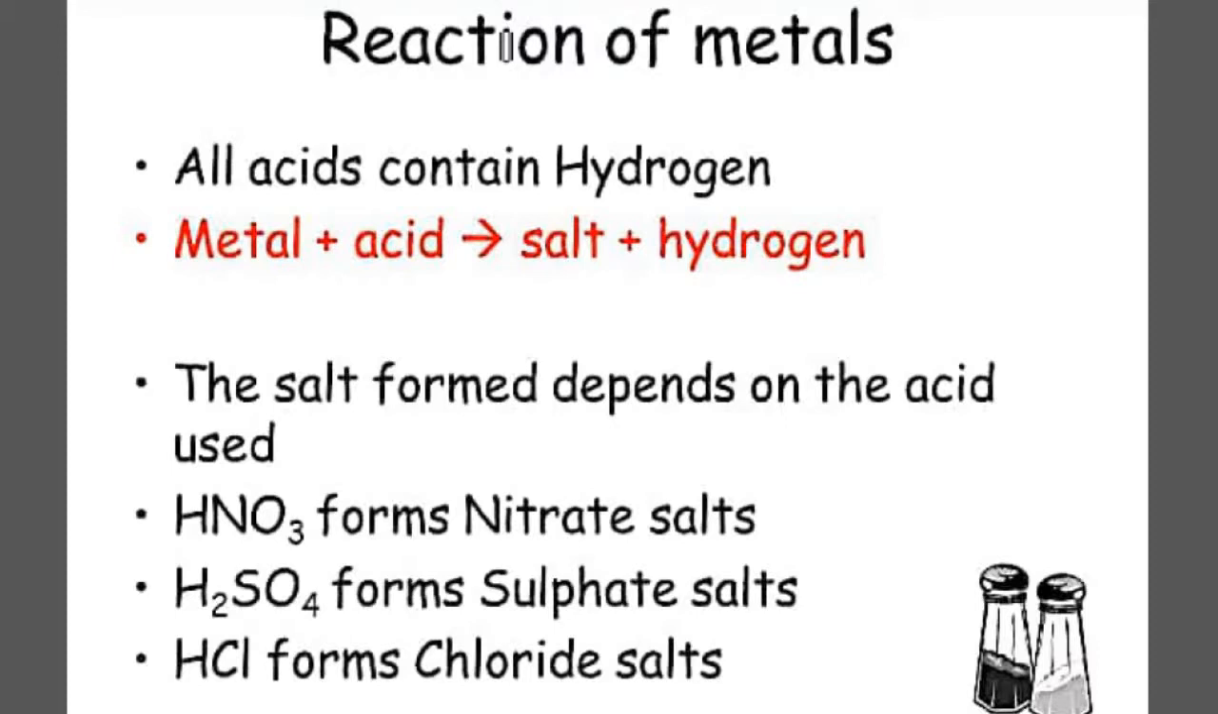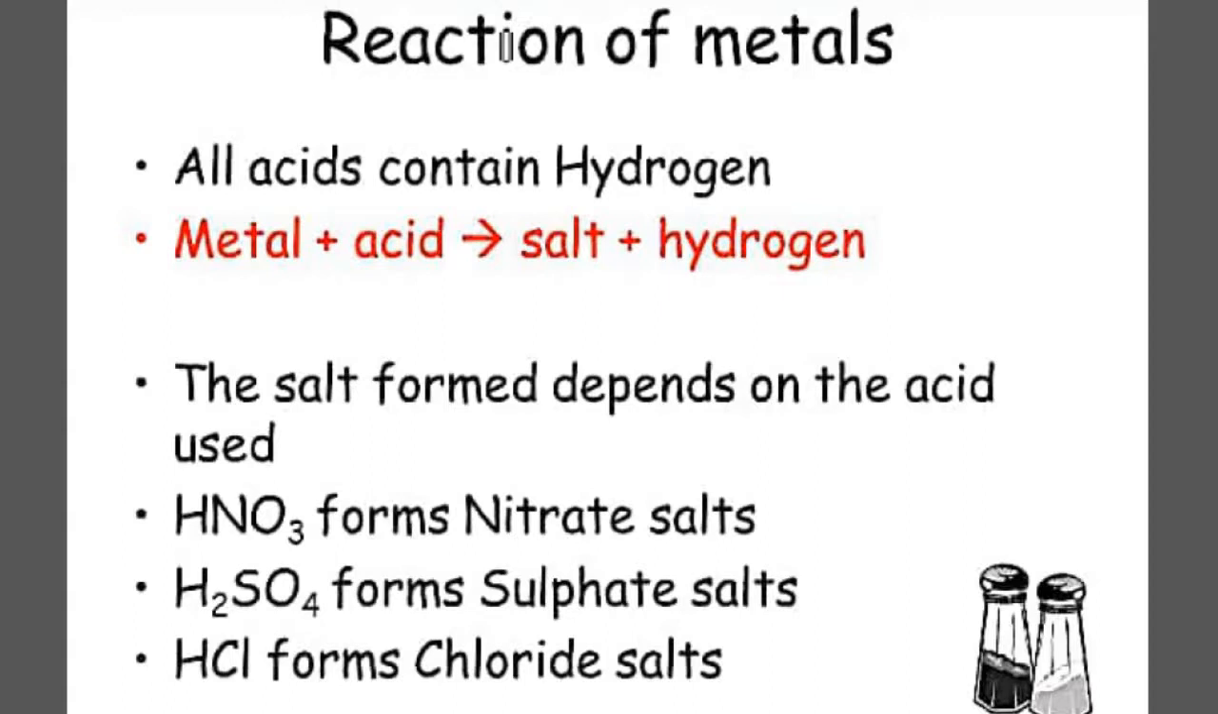So the salt formed will depend upon the acid used. For example, if nitric acid is used in the reaction with metals, it will form the nitrate salt. If it is sulfuric acid, it will form the sulfate salt. Similarly, if it is hydrochloric acid, it will form the chloride salt.